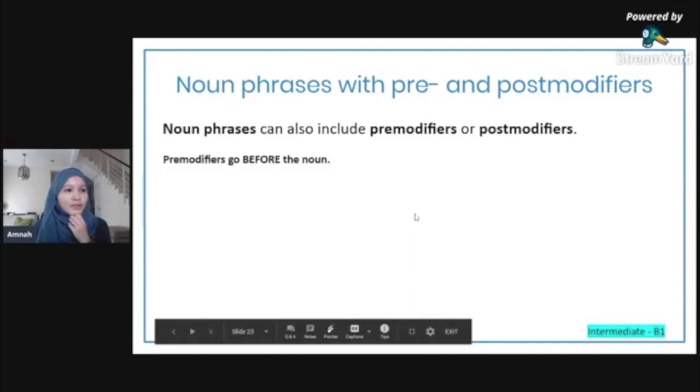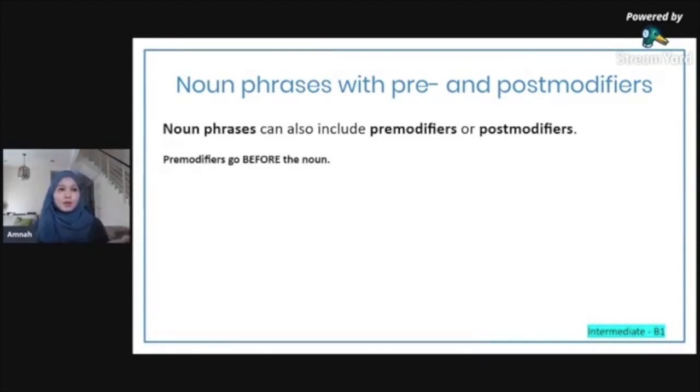Let me show you some examples. Pre-modifiers are words that go before the noun. For example, there are 4 types. Determiners. If you look at "those houses", this is the noun phrase. "Those" here is called a pre-modifier because it goes before the noun, and it's called a determiner. So there are 4 types of pre-modifiers.